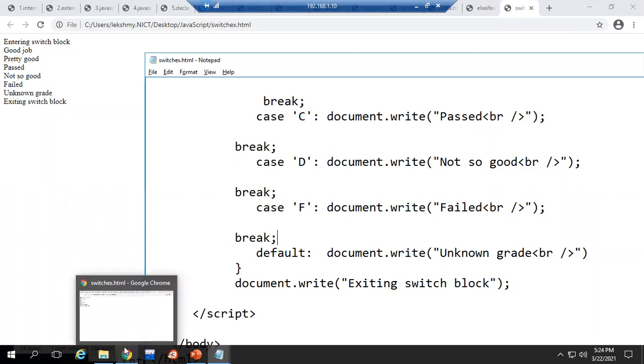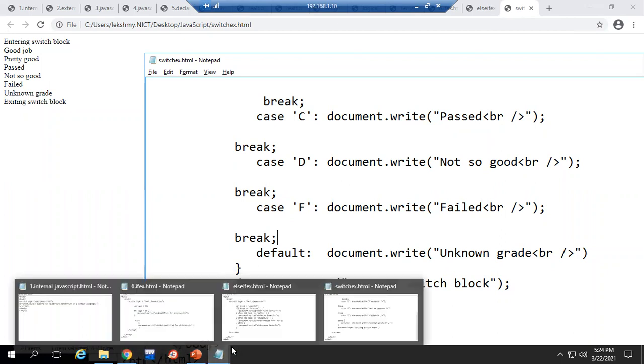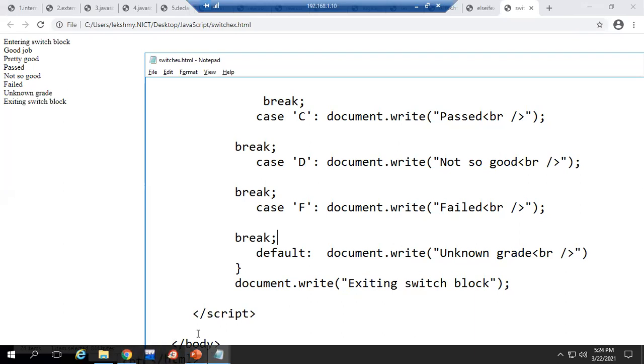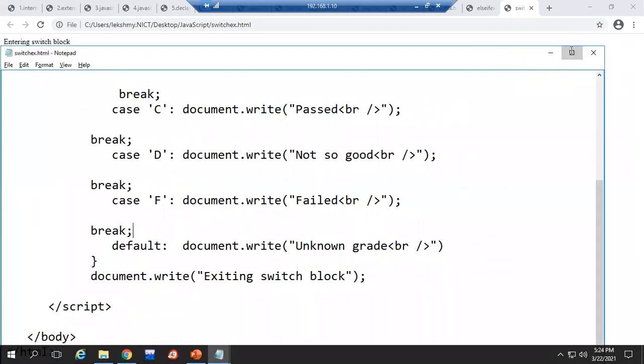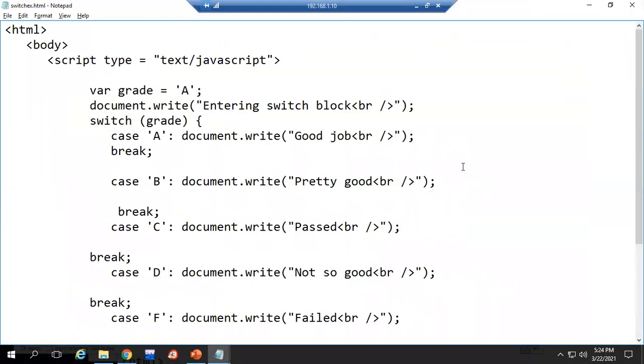So these are your conditional statements: if else, else if, and switch. Now we have looping statements. Ma'am, can you show the whole syntax once? One minute. You can scroll, ma'am.